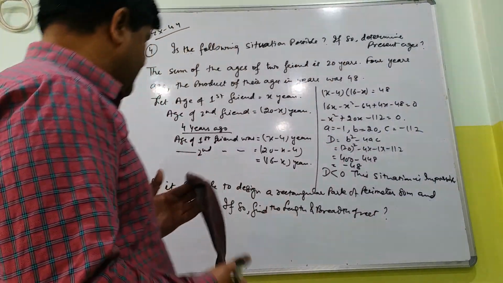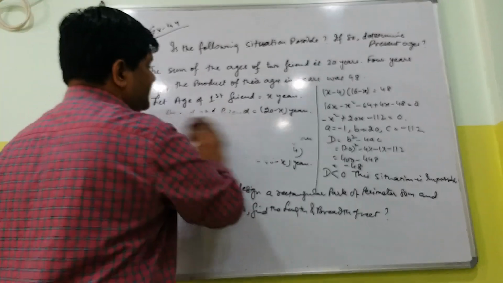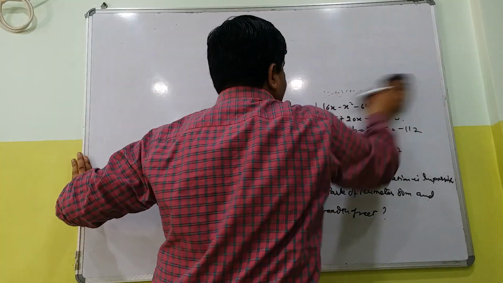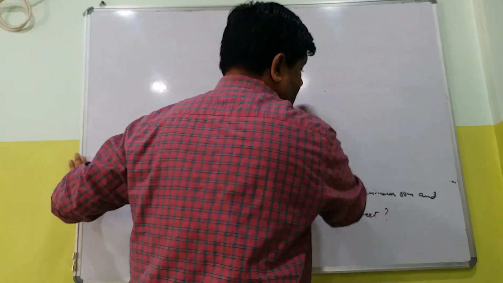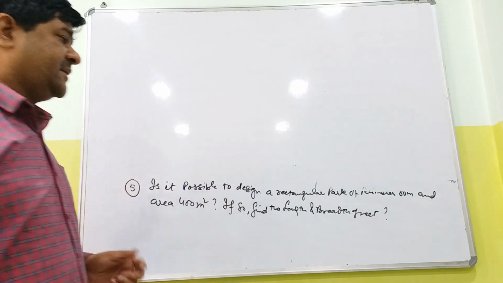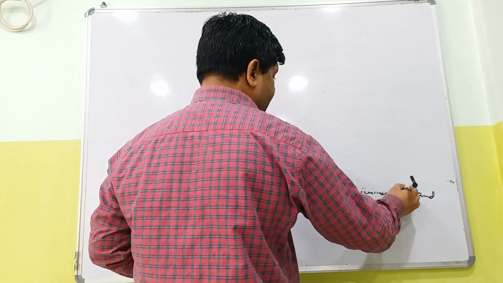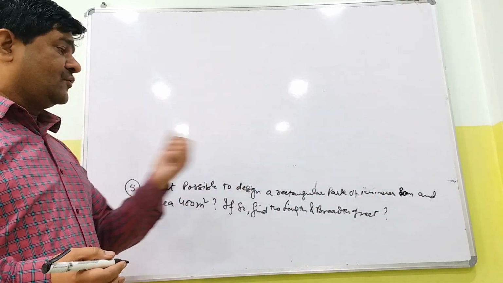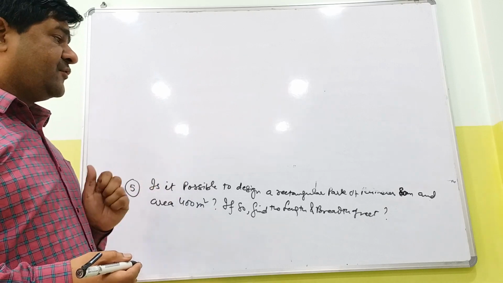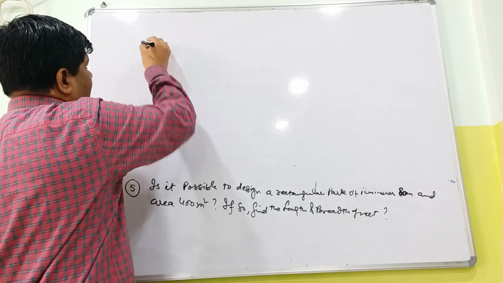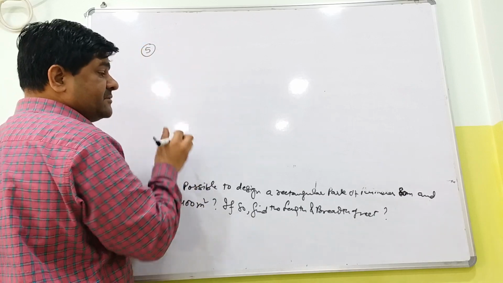So our next sum: is it possible to design a rectangular park of perimeter 80 meter and area 400 meters square? If so, find the length and breadth. So first you have to check whether length and breadth, is it possible?